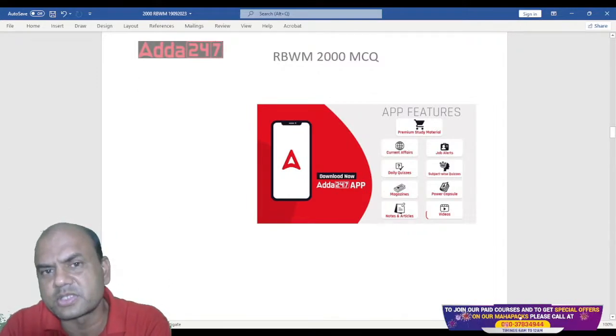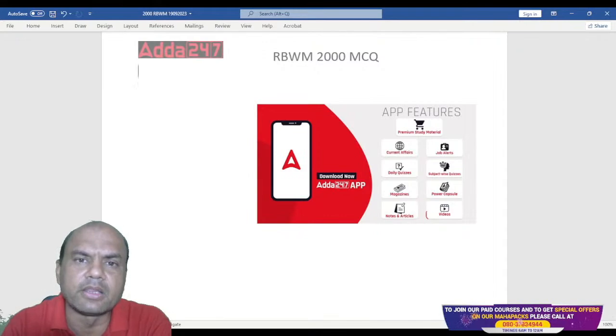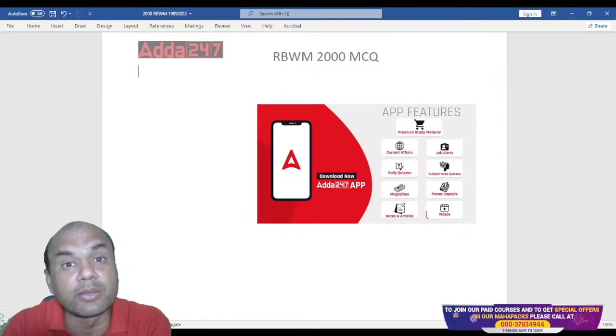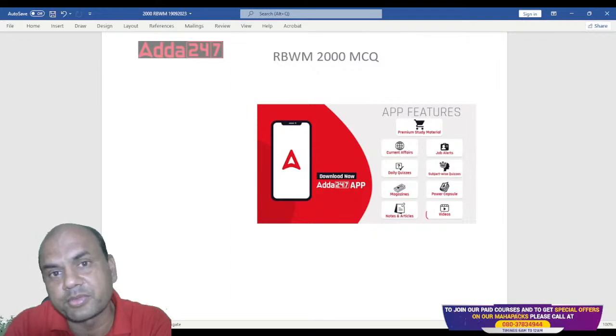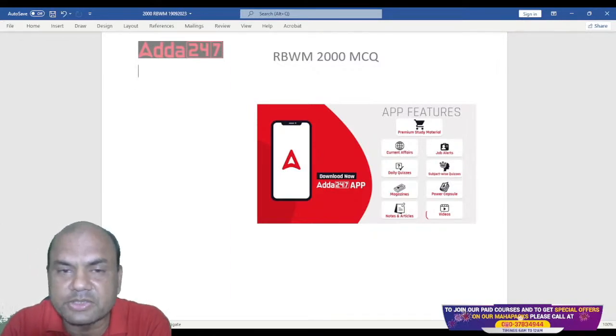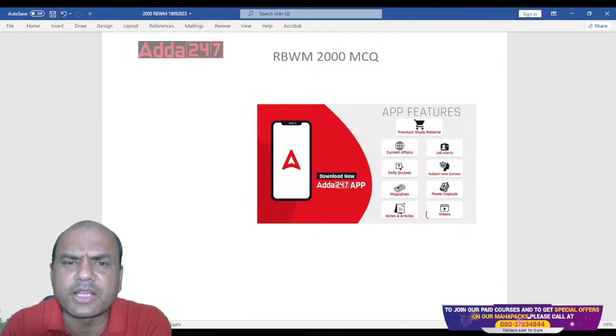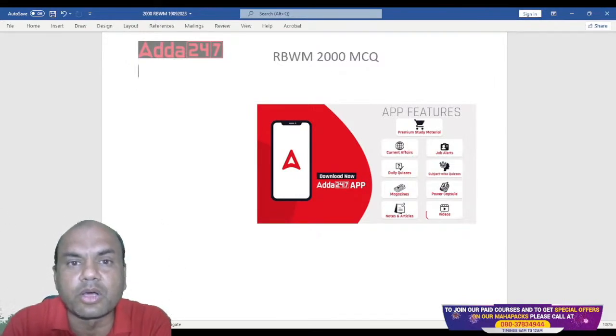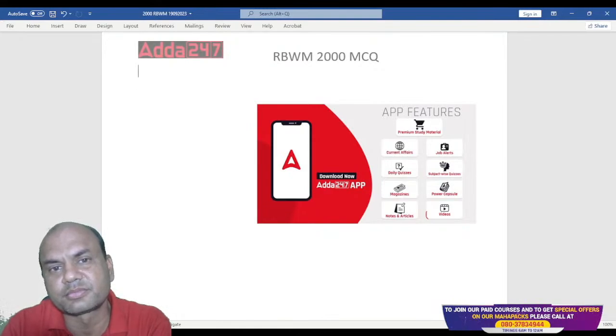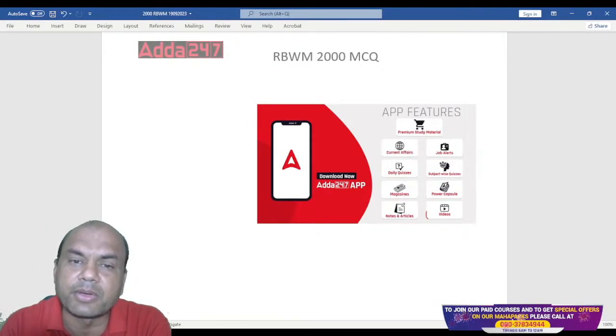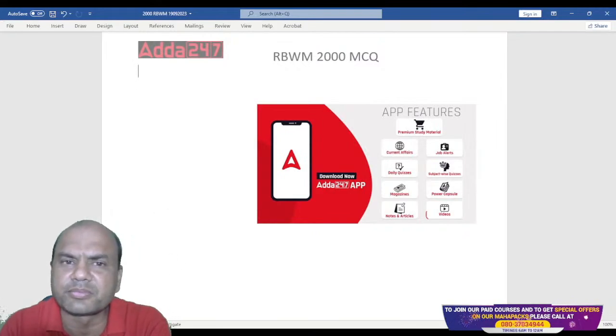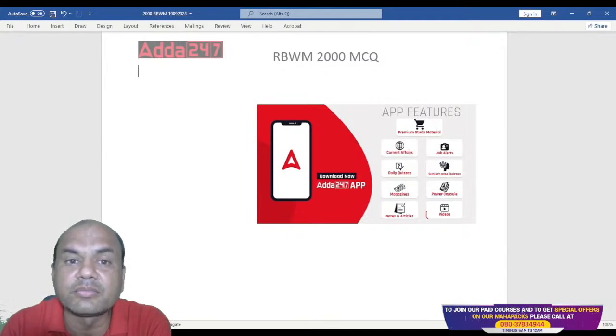Let me ask you one question. In your own mobile, how many apps do you have? Do you know the number at least? Type yes or no. I know many of the answers are no over here because I myself don't know how many apps are there in my mobile. We just download it and keep it, saying that, oh, we'll use it sometime. Don't do that. This is the main bread and butter. Daily, it's like breathing in and breathing out. That much important this app is for you. Download it and use it.